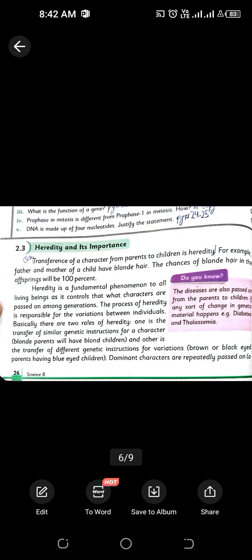There are two terms that we have discussed in the class, which are dominant and recessive. Dominant characters are those that are visible, that can be seen in an organism, while recessive characters are those that are not visible, that are suppressed, right?